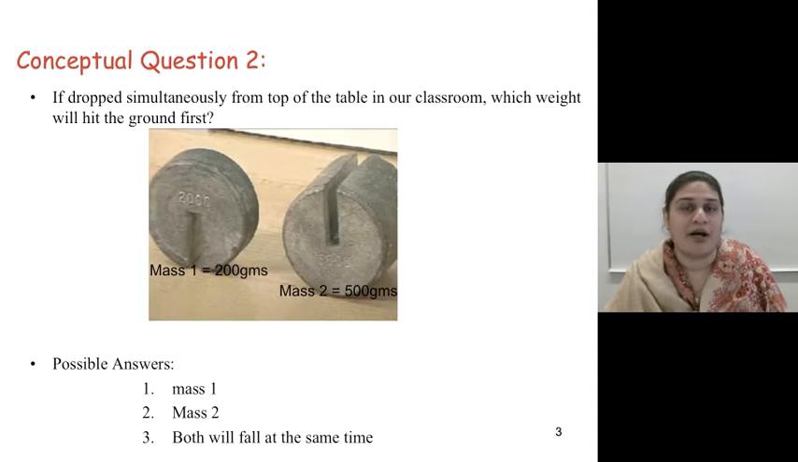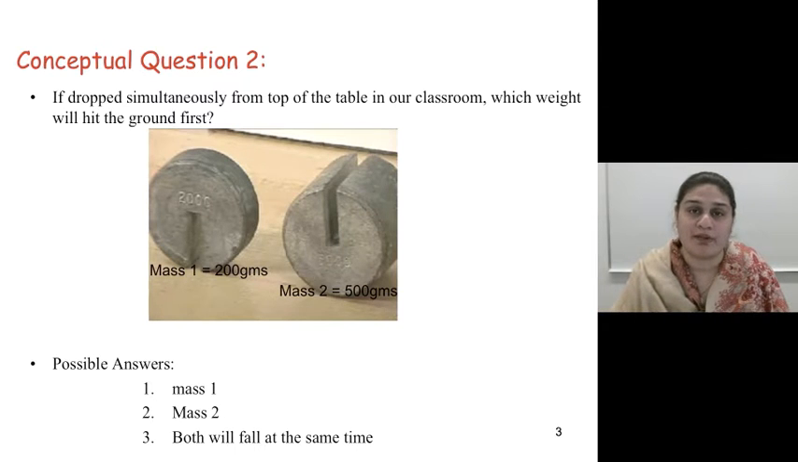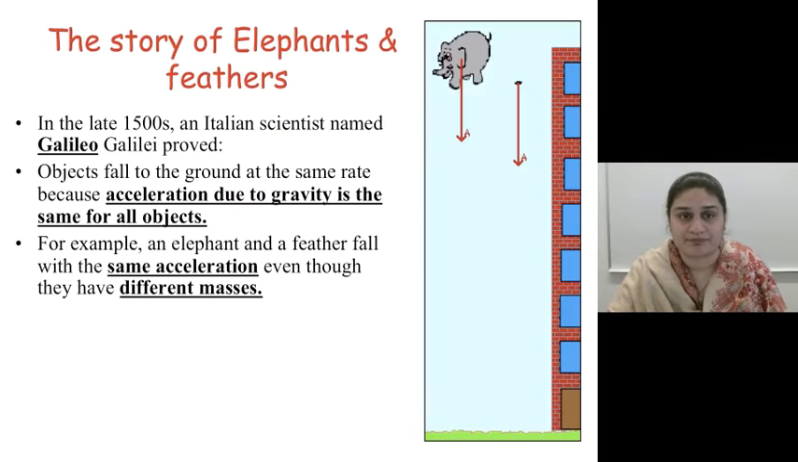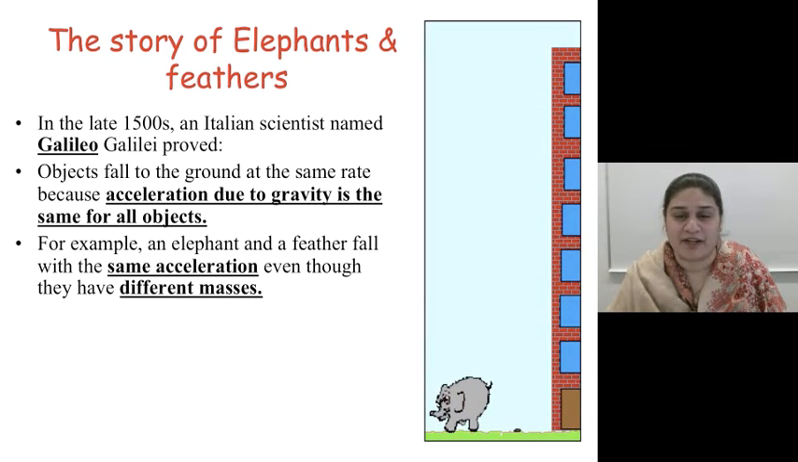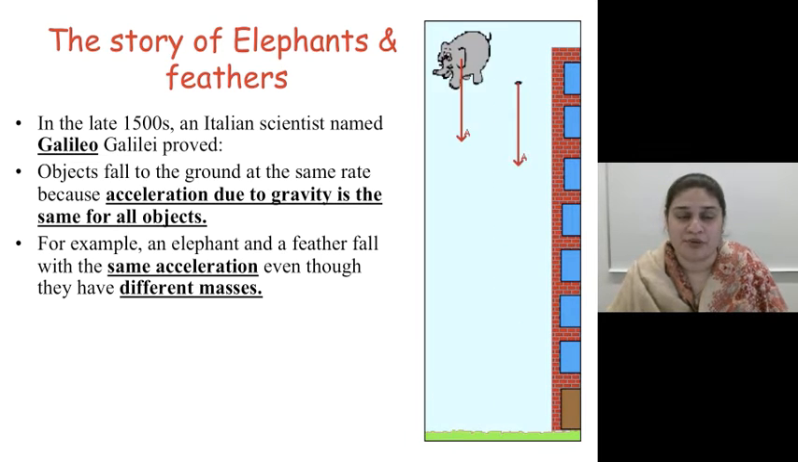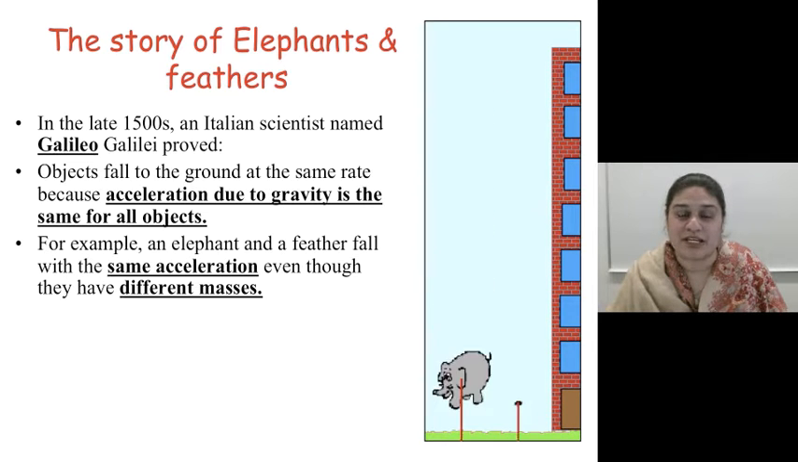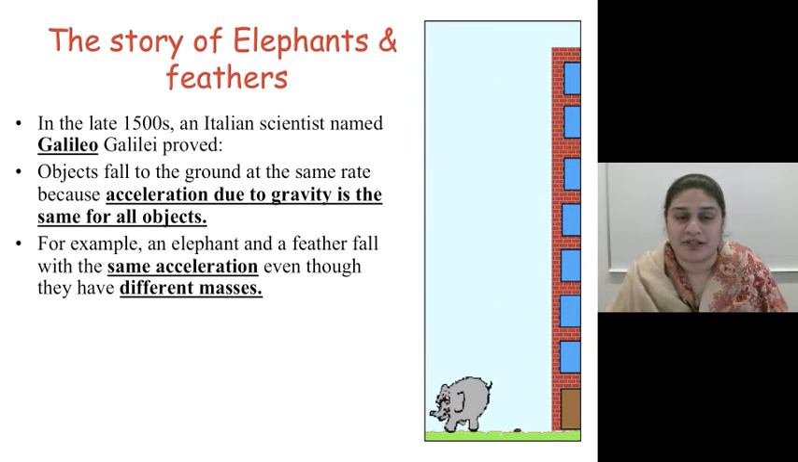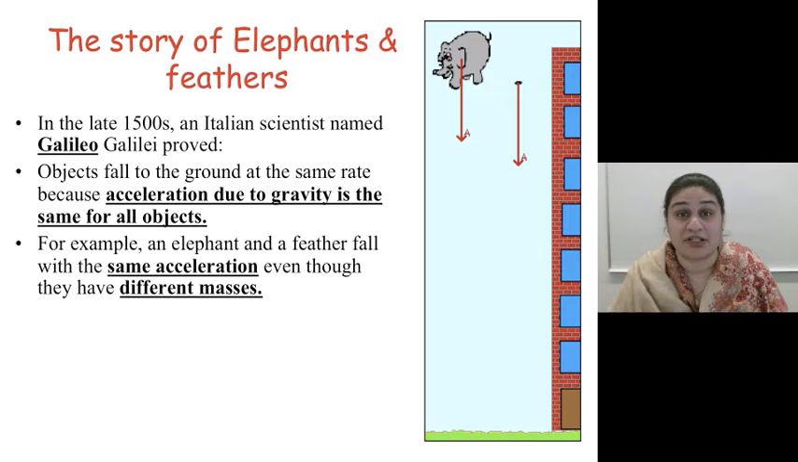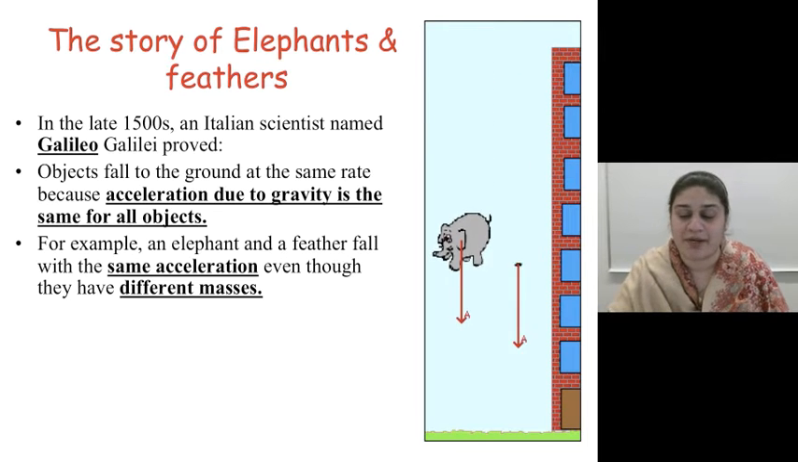So now let's talk about why certain things do certain things. In order to talk about that, we are going to talk about drags. So let's talk about a story of an elephant and a feather. In the late 1500s, an Italian scientist named Galileo Galilei proved that objects fall to the ground at the same rate because the acceleration due to gravity is the same for all objects. For example, an elephant and a feather fall with the same acceleration even though they have different masses.